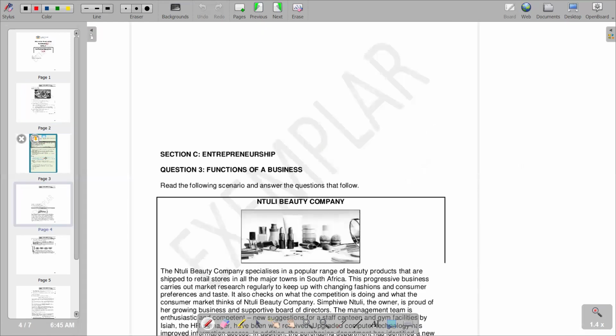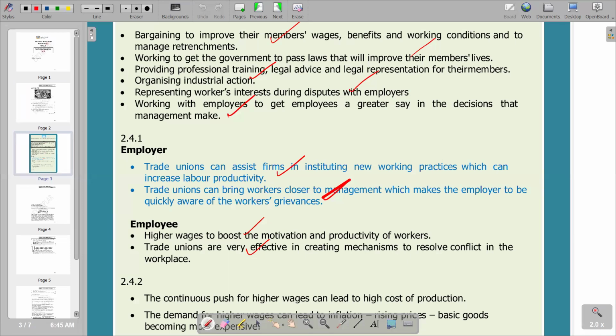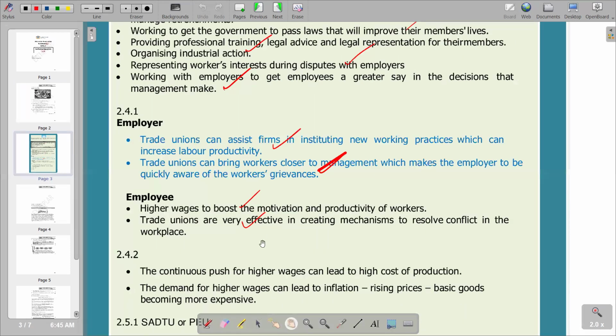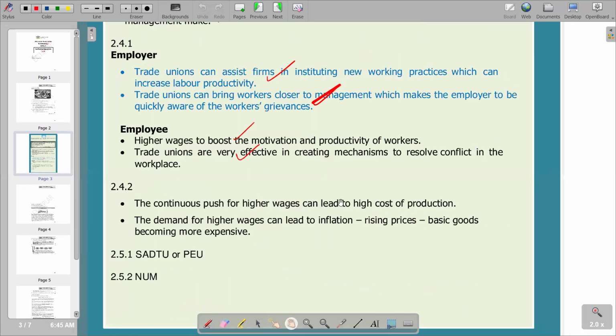So we come here, we see the disadvantages that we have listed. The first one says continuous push for higher wages can lead to high cost of production, which is very true. The second point, the demand of higher wages can lead to inflation, rising prices, basic goods becoming more expensive. How do they become more expensive? It's because when they negotiate for higher wages, it means higher cost of production for the employer or the business.